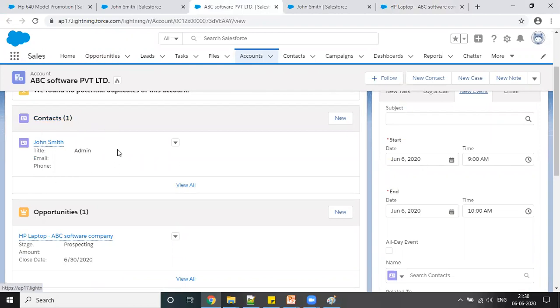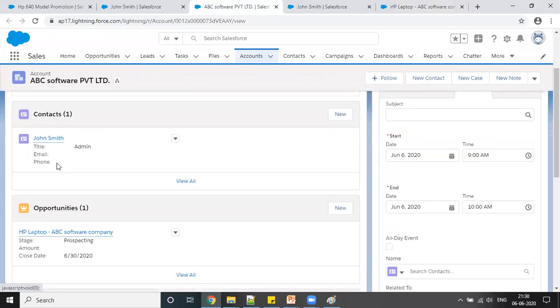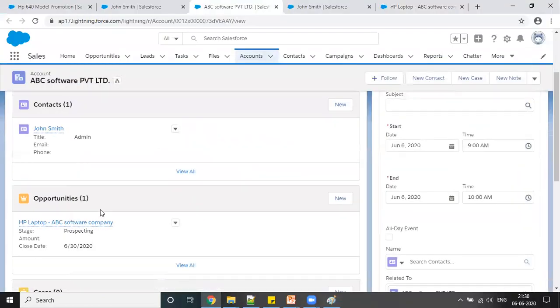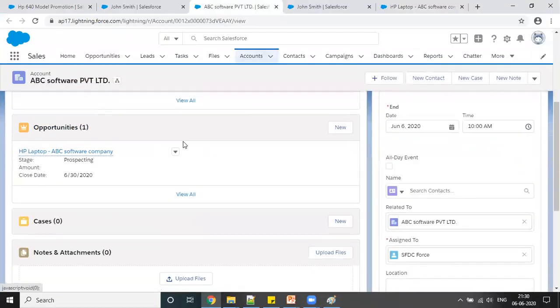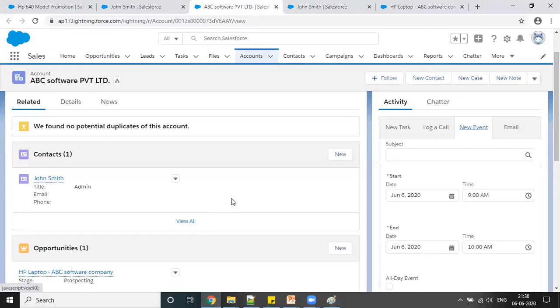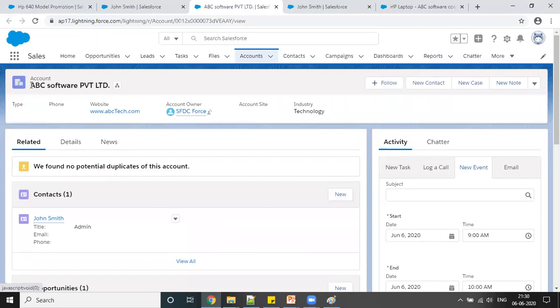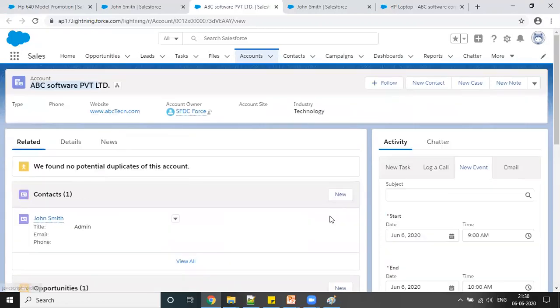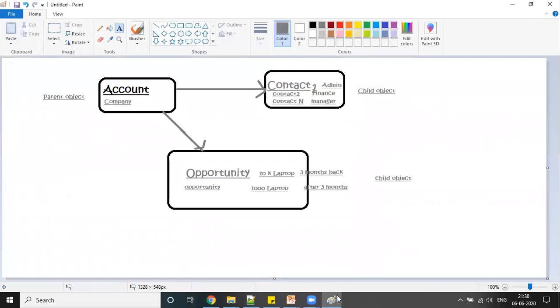Because contact is a child of account, and at the same time I said opportunity is also a child object of this account object. So here you can see the opportunity record. All the data that are the child records, you can see on the parent object. So in case in future you create a new object and make account a parent object, in that case also you can see that object here. So this is much needed to understand.